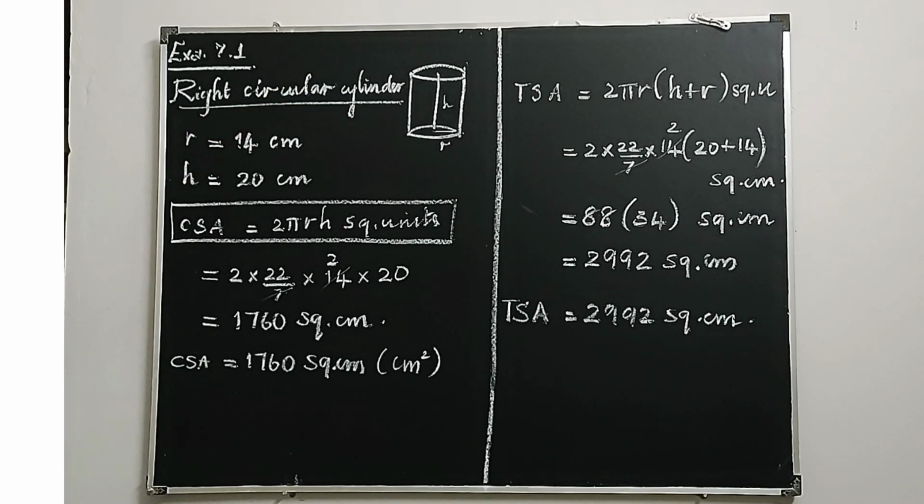So, what are the steps to do the sums? Read the sum carefully. What is to be found out? That's the first thing you have to think. And then, what is the formula to find the required thing?